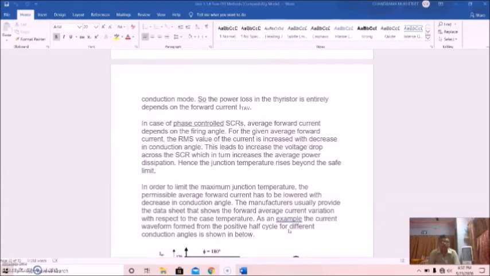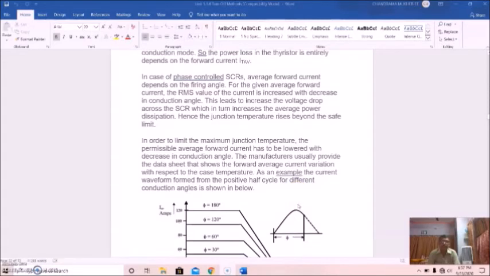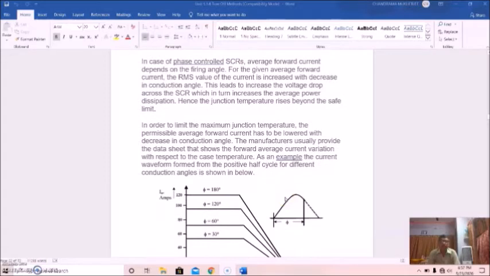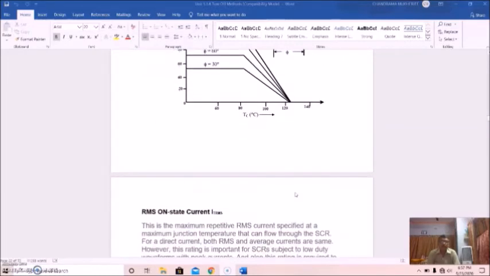Manufacturers usually provide a data sheet that shows the forward average current variation with respect to the case temperature. As an example, here is the current waveform formed from the positive half cycle for different conduction angles. This is for conduction angle 30 degrees. This is the junction temperature. This line is for 60 degree conduction angle, this is 120, and this is 180 degrees. So these are the figures.